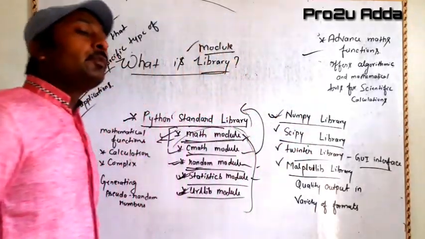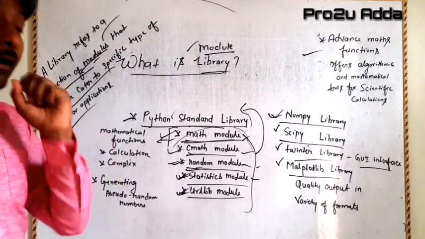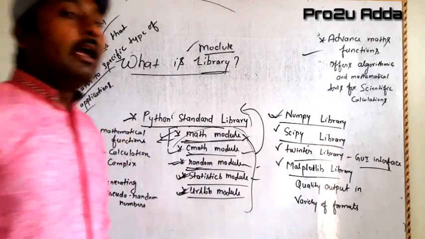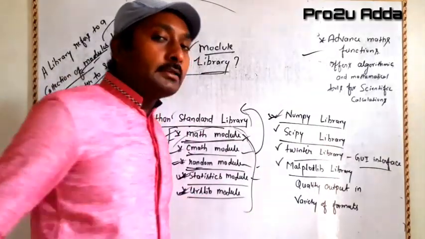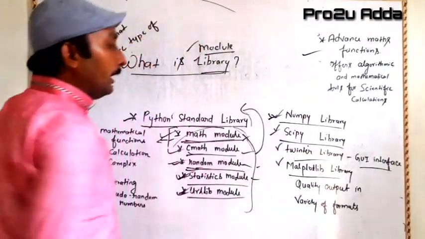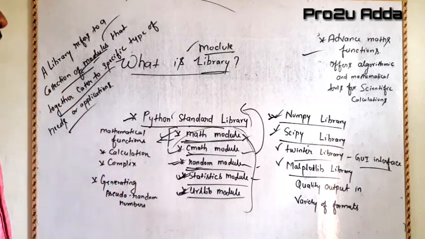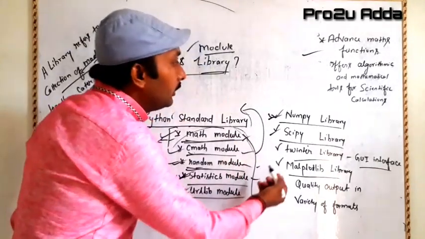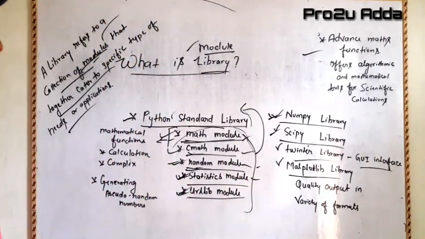NumPy is a library. Why do we use it? We use it for advanced maths functioning, and we prefer it as an array when we have to program it. SciPy is used, or it offers algorithms and mathematical tools for scientific calculation.